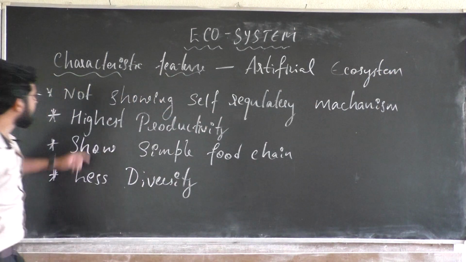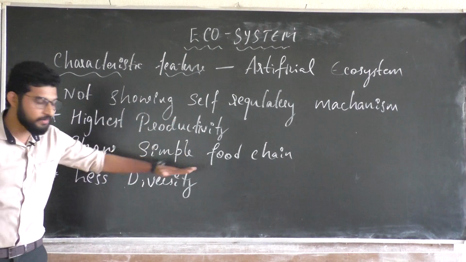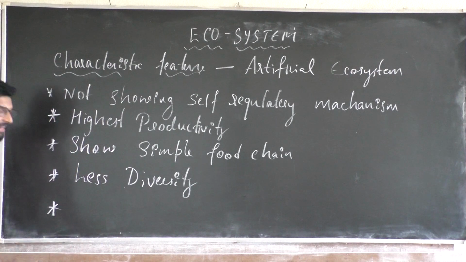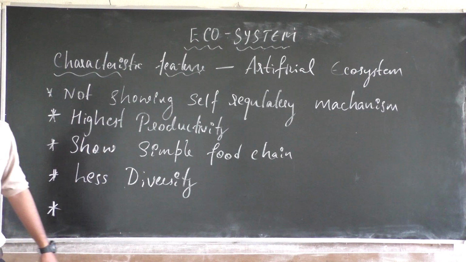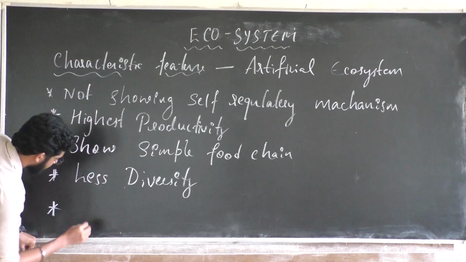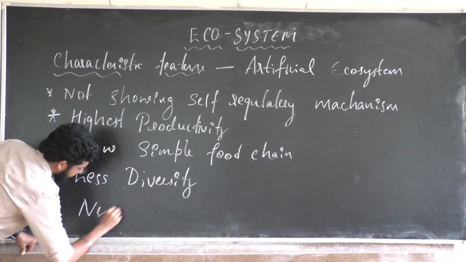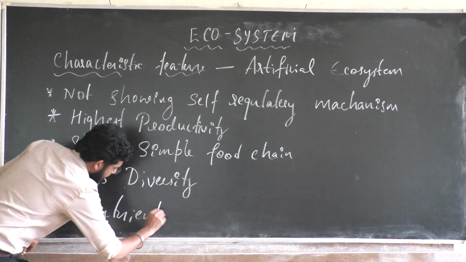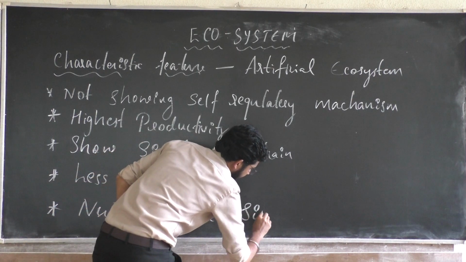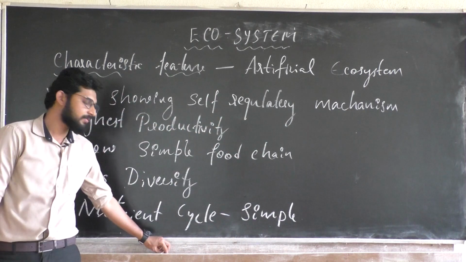Fine. Not showing self-regulatory mechanism, highest productivity, simple food chain, less diversity, and also we can find a very minute or negligible amount of nutrient cycle. The nutrient cycle will be very simple. Why is it a simple nutrient cycle? Because everything will be in the control of yourself.